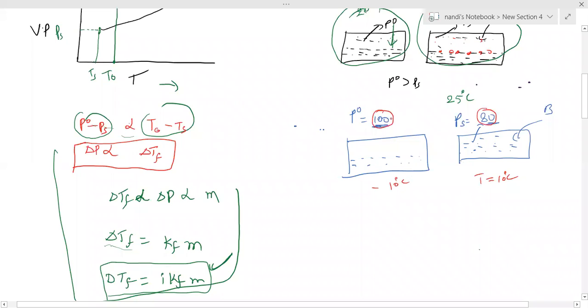If I decrease this vapor pressure up to 80, this temperature also is going to fall down. Understood? At 10 degrees centigrade this 100 is there, but I need to get only 80 vapor pressure, so I need to decrease the temperature. If pressure decreases, temperature also decreases, because those are directly proportional. That is the reason the boiling point, so the freezing point, is going to decrease.